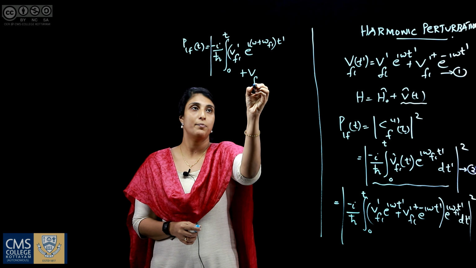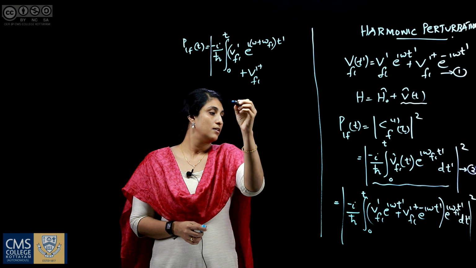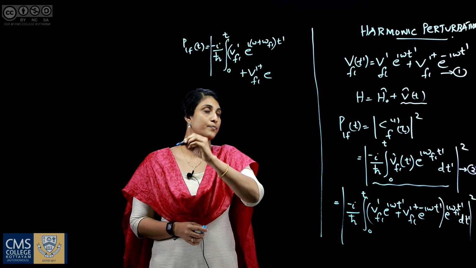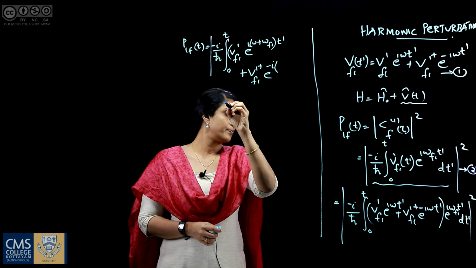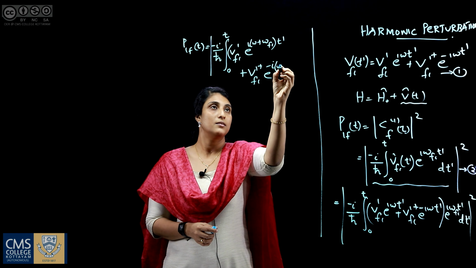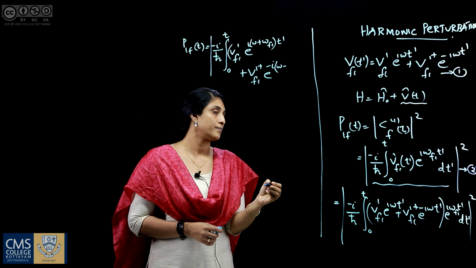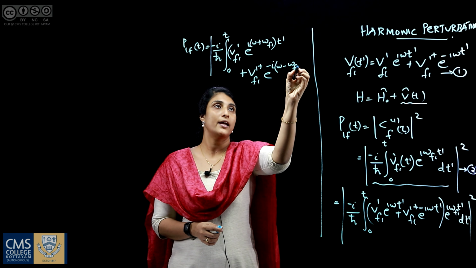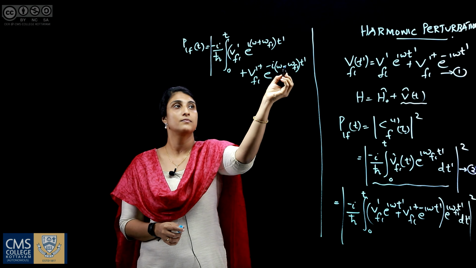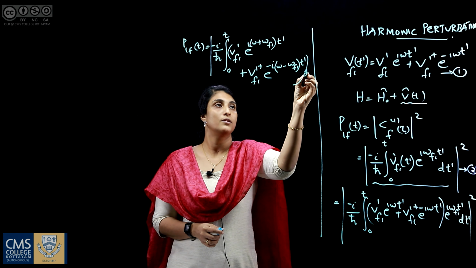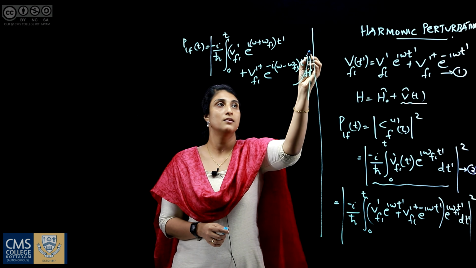So, it is Vfi prime dagger e raised to minus i into omega minus omega fi t prime, into dt prime, modulus squared.